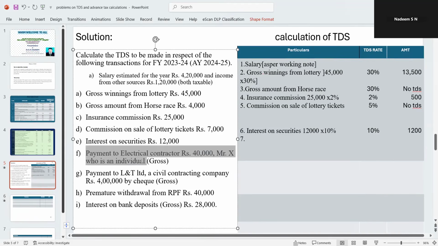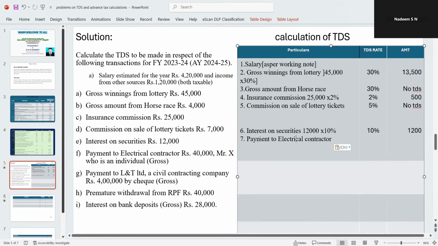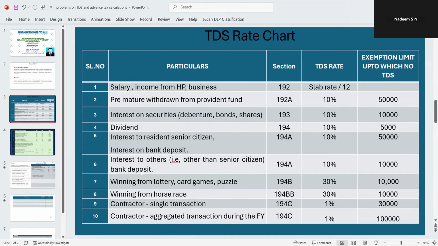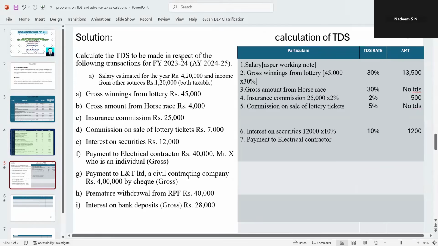Payment to electrical contractor. So you take this here. Payment to electrical contractor, how much is it here? I think it is 1%. Payment to a contractor, it is 1%. Up to 1 lakh, no TDS. So how much is it here? Payment to contractor.